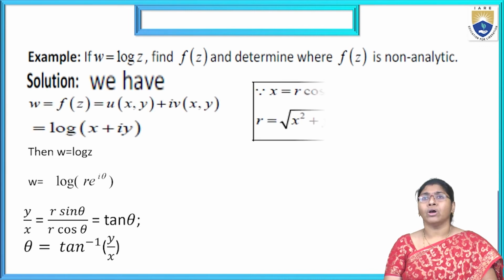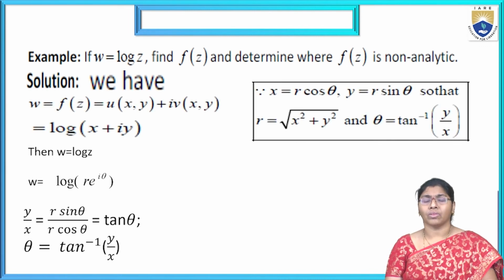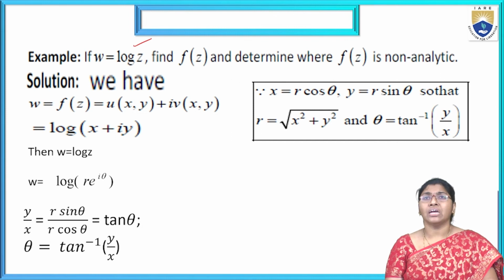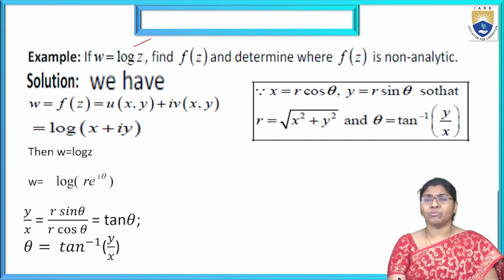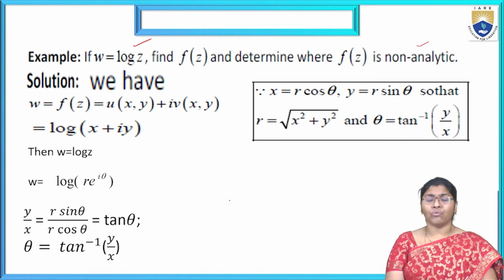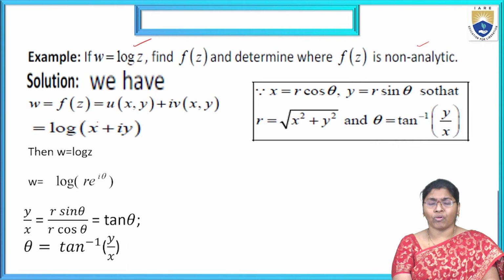Now the problem of polar coordinates of an analytic function. If w equals log z, find f of z and determine where f of z is non-analytic. Analytic or not. This problem is given indirectly, then we consider w equal to f of z equal to u plus iv.